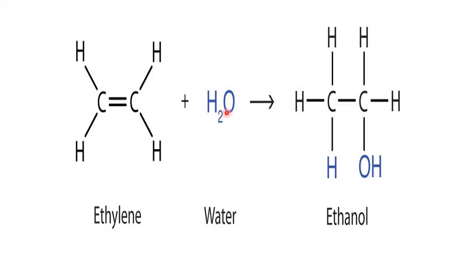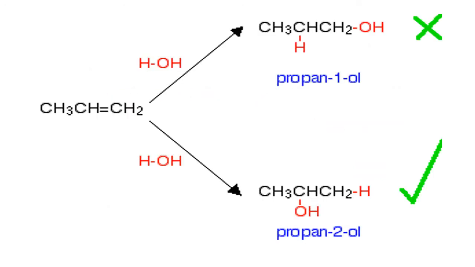Now water. Water is made up of two ions, H+ and OH-. For symmetrical, no problem, anywhere they will add, giving ethanol. For non-symmetrical, where will it add? Again, the negative part will go to the carbon atom containing the lesser number of hydrogen atoms. In water, the negative part is OH-, so OH- will go to this area. So CH3 CHOH, this is allowed, right, mark.